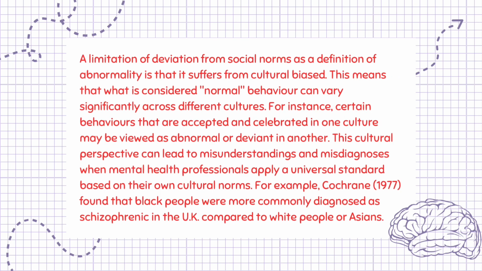A limitation of deviation from social norms as a definition of abnormality is that it suffers from cultural bias. This means that what is considered normal behavior can vary significantly across different cultures. For instance, certain behaviors that are accepted and celebrated in one culture may be viewed as abnormal or deviant in another.